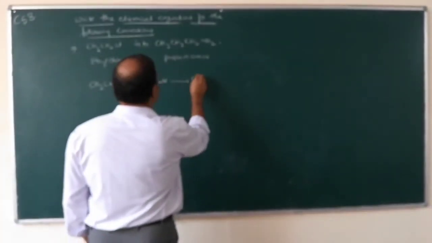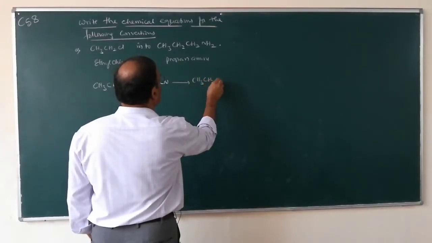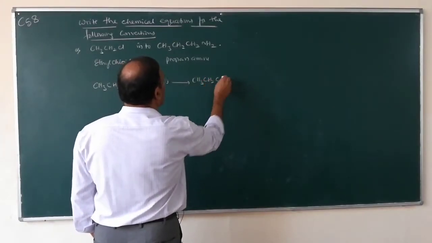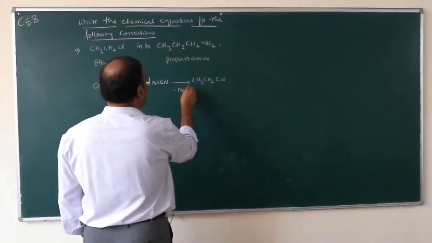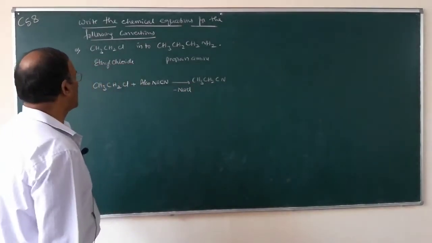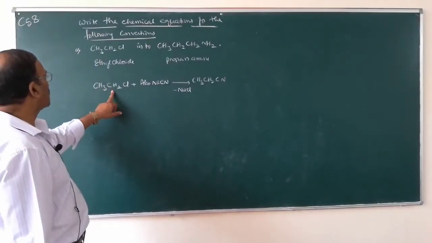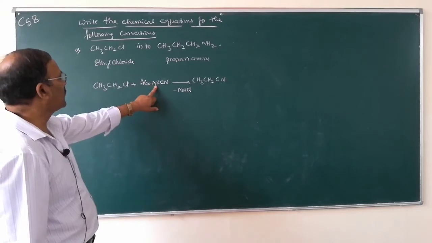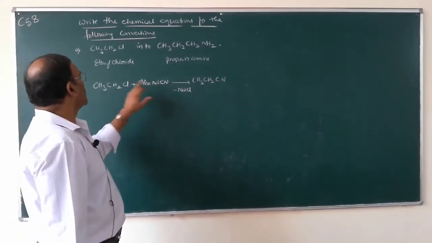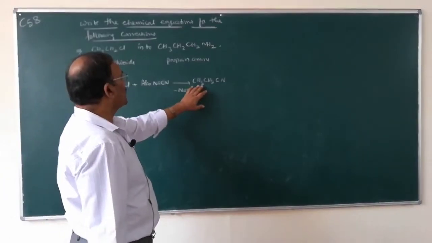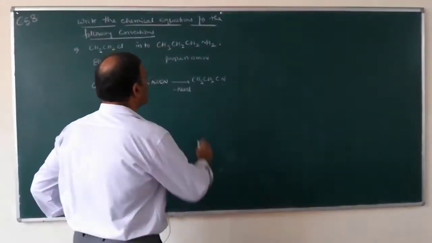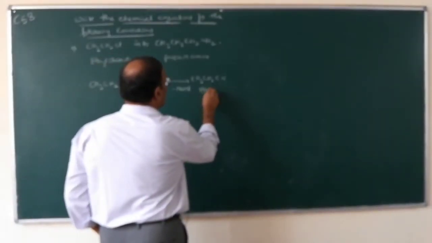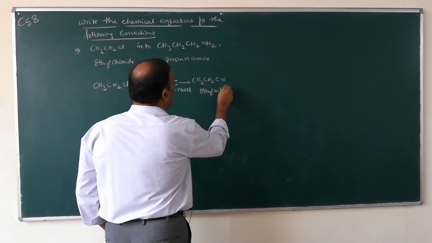You will get CH3CH2CN, minus sodium chloride. When ethyl chloride is heated with alcoholic sodium cyanide, you will get ethyl cyanide. This one is ethyl nitrile.